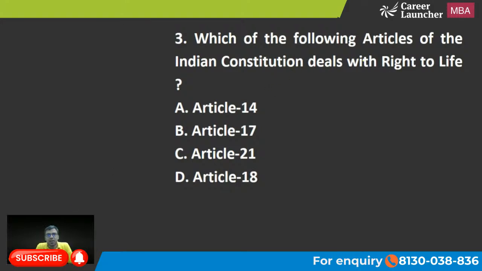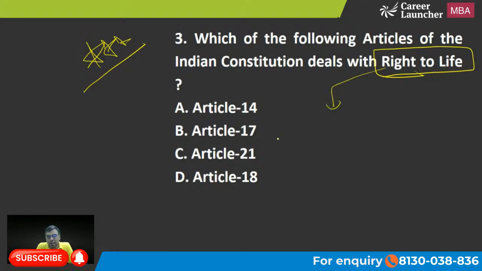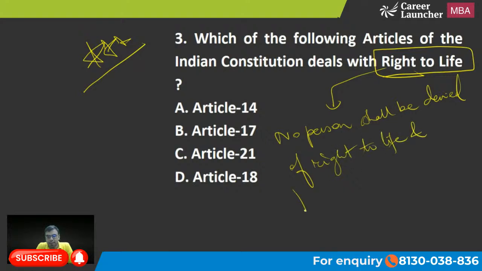Which of the following articles of the Indian Constitution deals with the right to life? Article 14, 17, 21, 18. This is very important. I would star mark it. The line which is mentioned is: no person shall be denied of right to life and personal liberty except according to the procedure established by law.